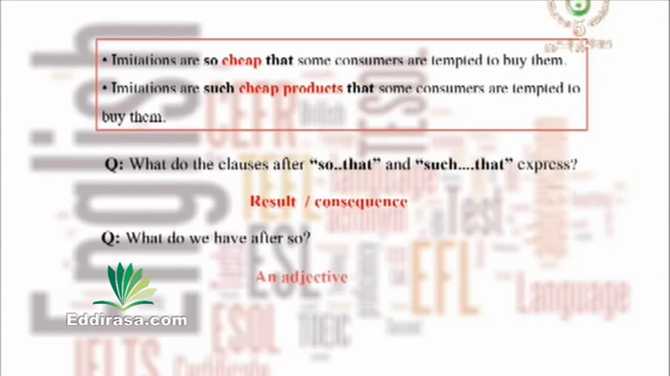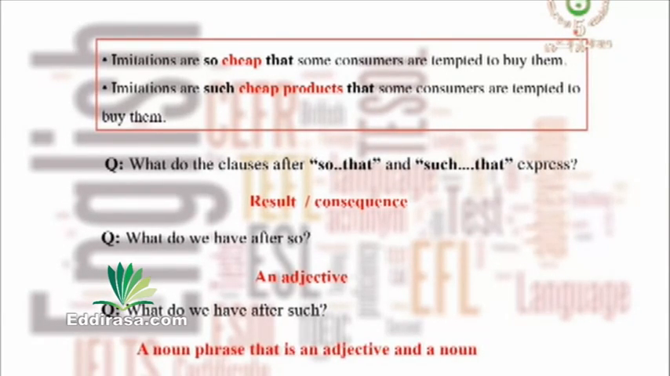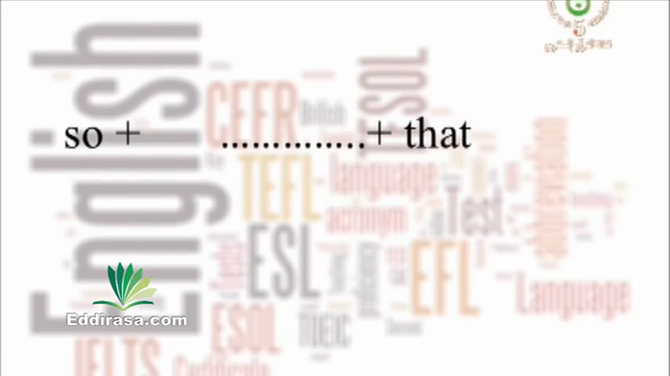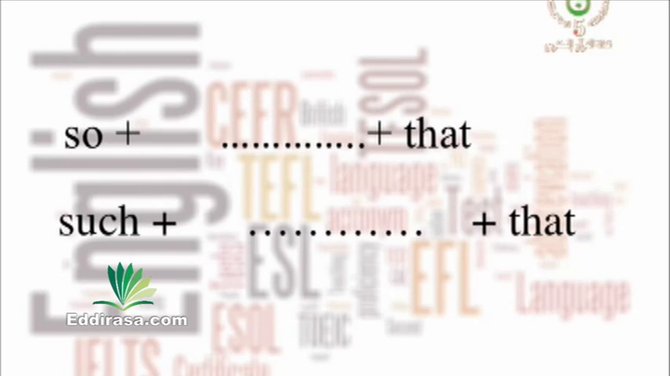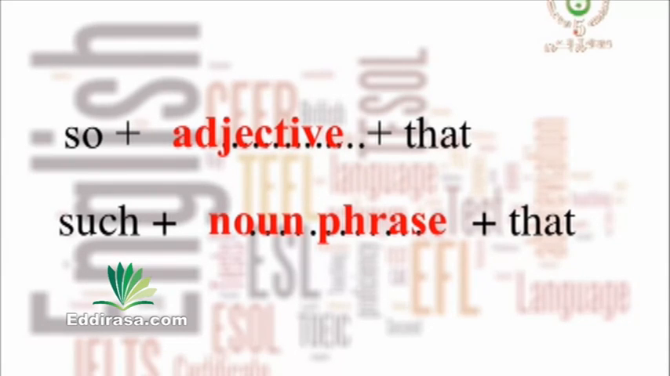Good. After so, we have an adjective, cheap. And what do we have after such? Right, a noun phrase, that is an adjective and a noun. Now fill in the gaps in the structure to see how we use so that and such that. So, gap, that. Such, gap, that. Right, so after so, we use an adjective, and then that, and after such, we use a noun phrase, and that. Right? Let's practice now.